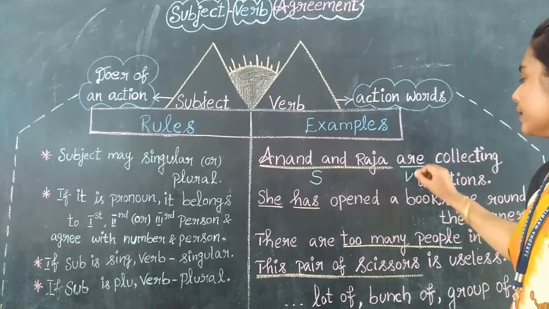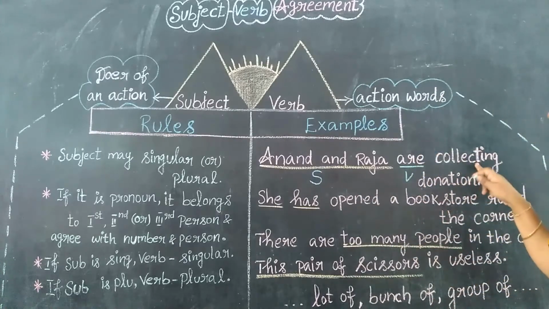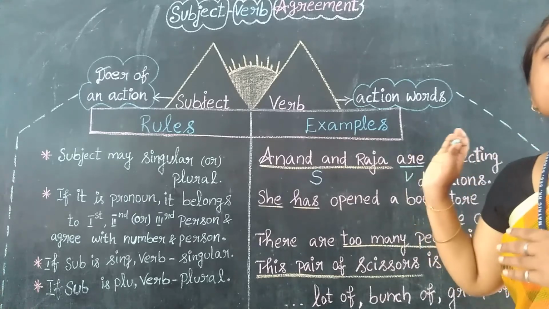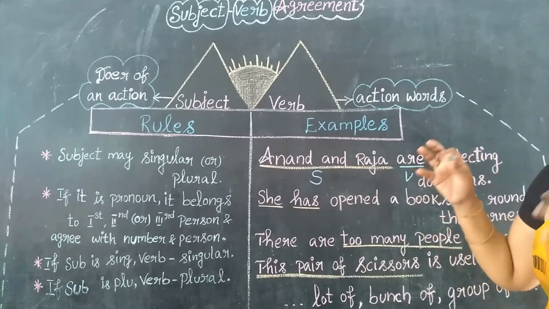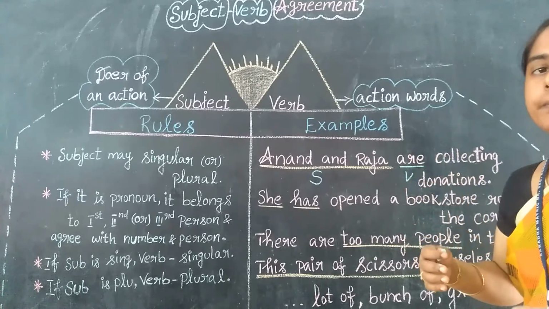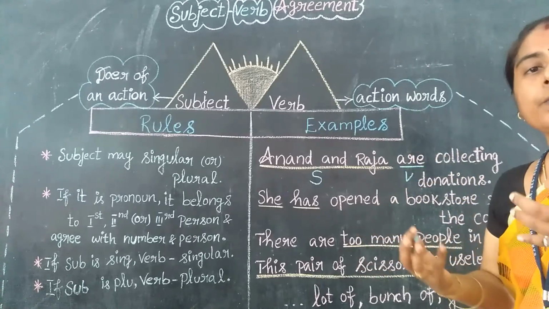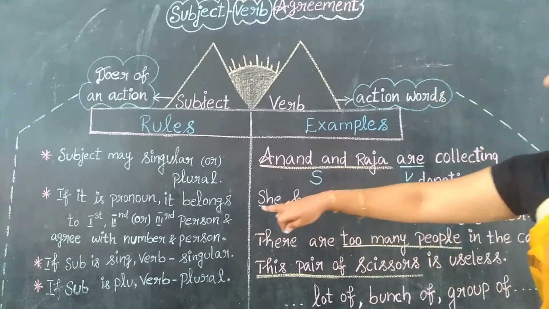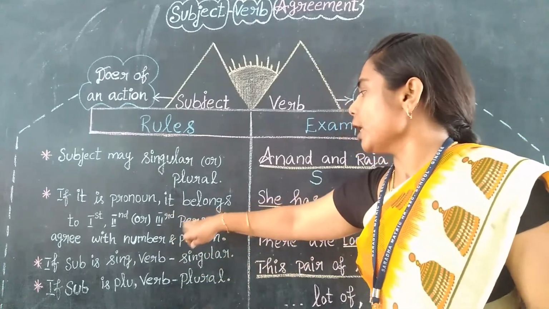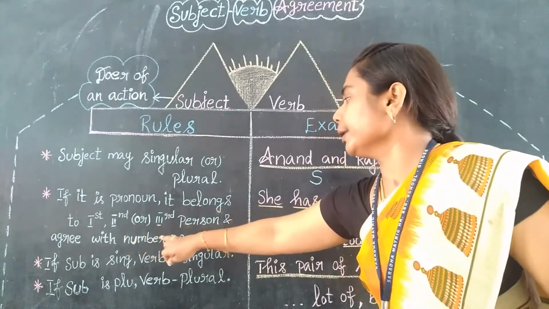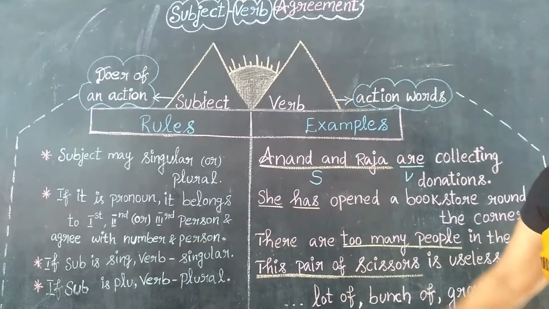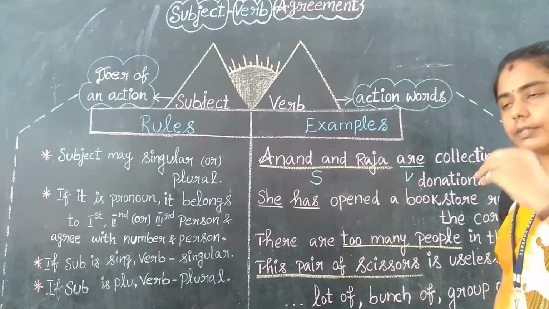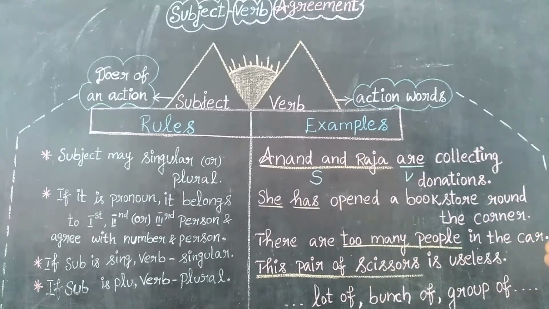So here "are" is acting as the verb. Collecting donations. Listen here, collecting. Collecting indicates numbers. Yes, collecting means there will be more than one, a collection of. So I already told you that. It belongs with the subject and it should agree with number and person. So the subject always agrees with number and person, right?